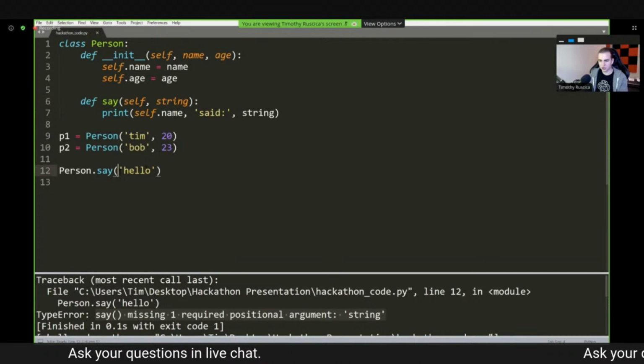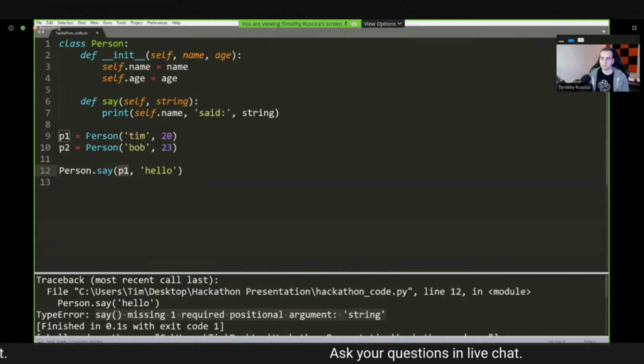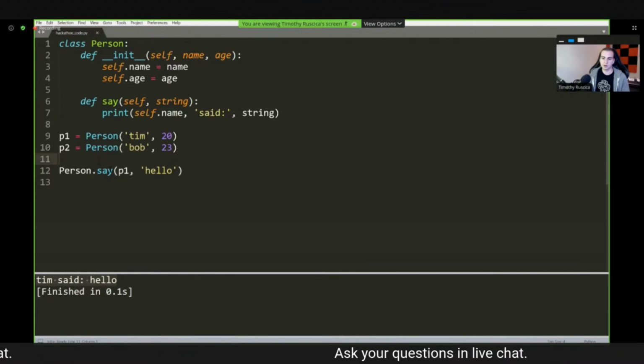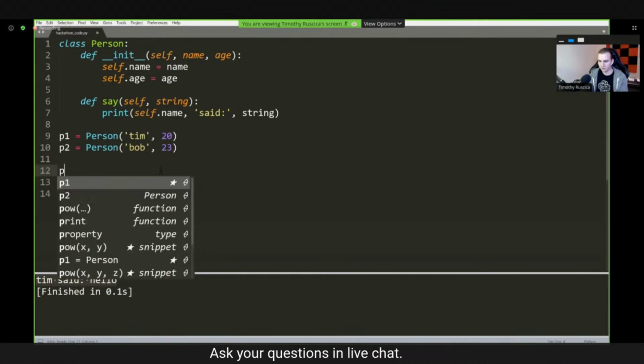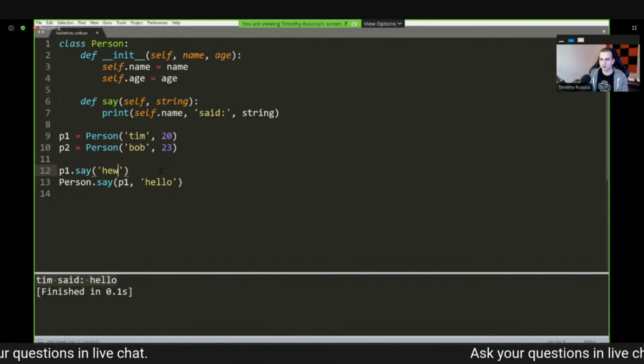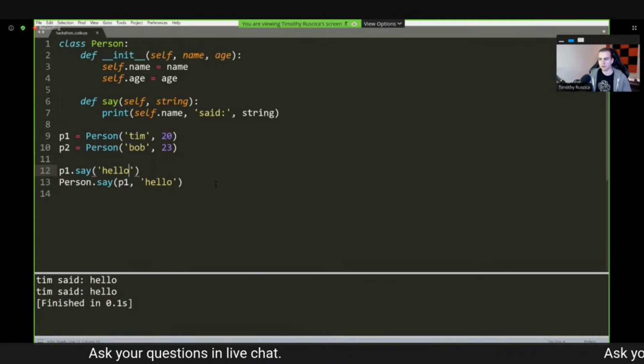So what I will show you is how we could actually get this to work. I can pass an instance, which is p1. p1 is an instance of Person, then the string, and notice that we get what we would expect: Tim said hello. So really, doing Person.say(p1, "hello") is equivalent to doing p1.say("hello"), and of course, we get the same thing. So hopefully that makes sense on instances and methods.